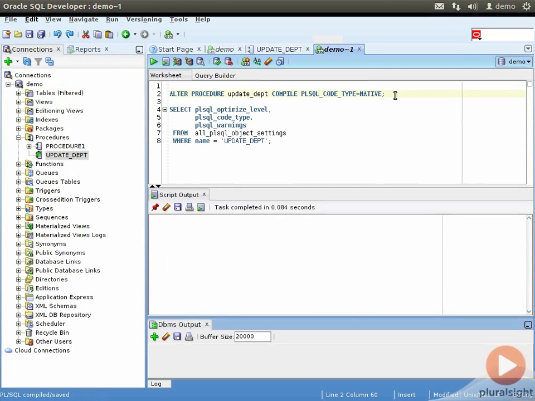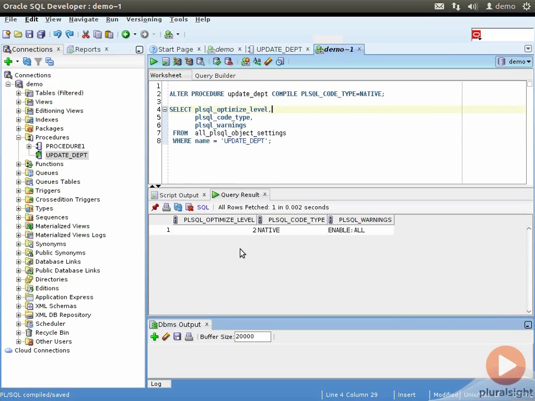How do we compile our procedure in the native mode? By issuing the command alter procedure update_dpt compile PLSQL_CODE_TYPE equal to native. Let's run this. And how do we check the current settings? By issuing the select PLSQL_OPTIMIZE_LEVEL, PLSQL_CODE_TYPE, PLSQL_WARNINGS from all_plsql_object_settings where name equal to 'UPDATE_DEPARTMENT'. Running this query shows us that our code was compiled at PLSQL_OPTIMIZE_LEVEL of 2. It is compiled in the native mode and the warnings were enabled for all categories.